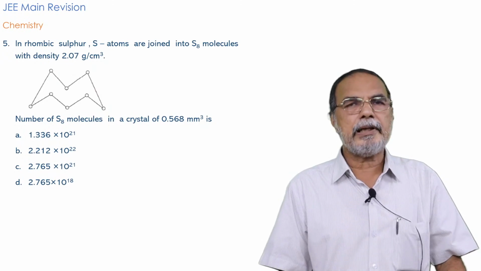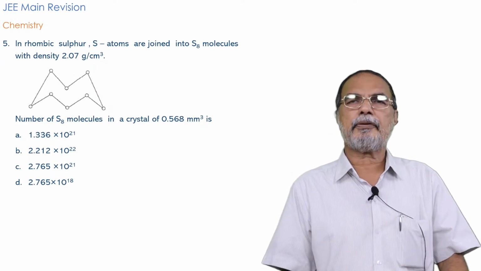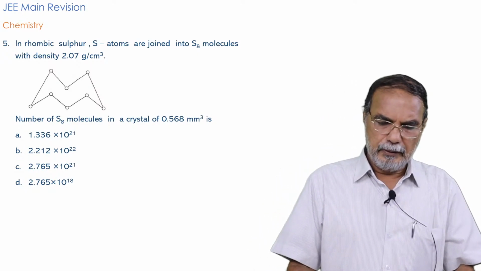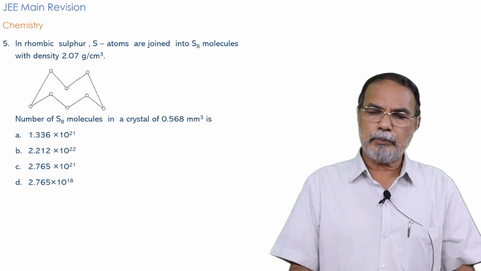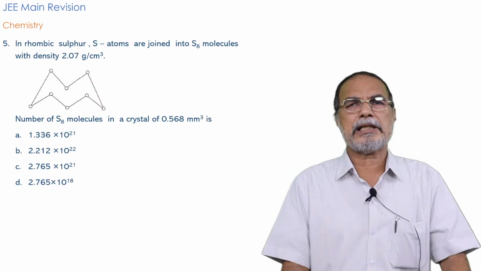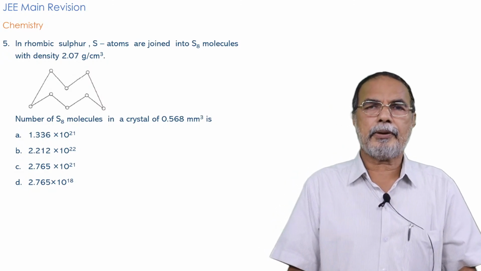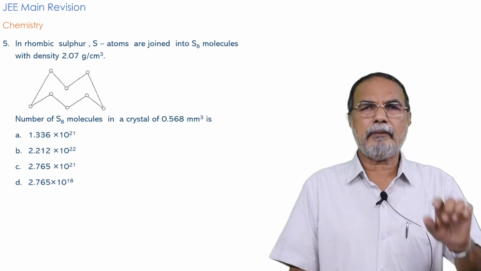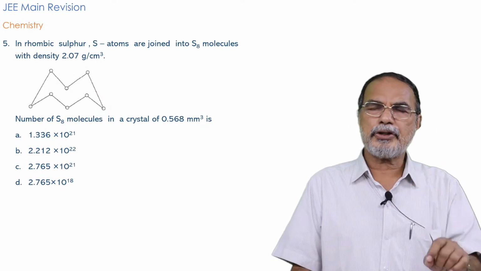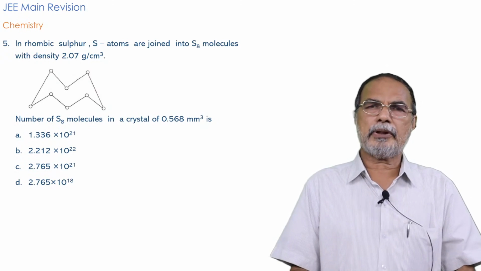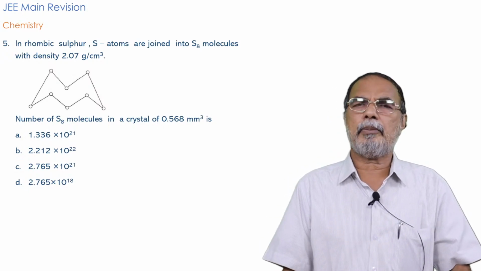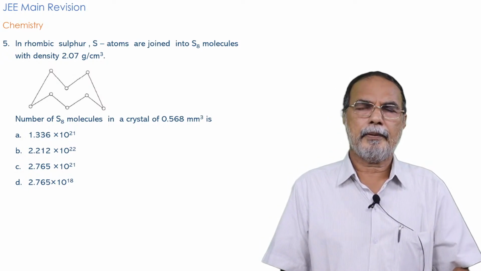And you are given the density of rhombic sulfur. The question is the number of S8 molecules in a crystal of 0.568 millimeter cube. So you are given the volume of the crystal and the density of the crystal, and you can very easily calculate the mass of the crystal, isn't it?